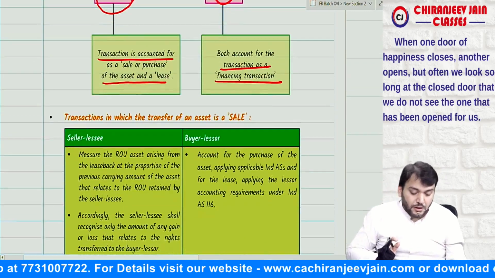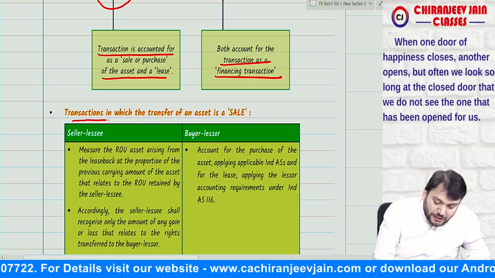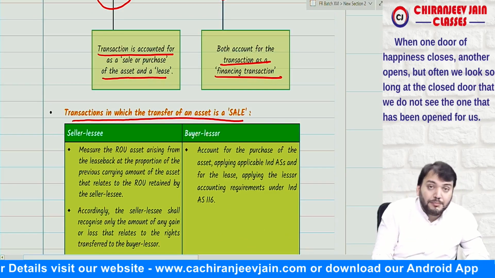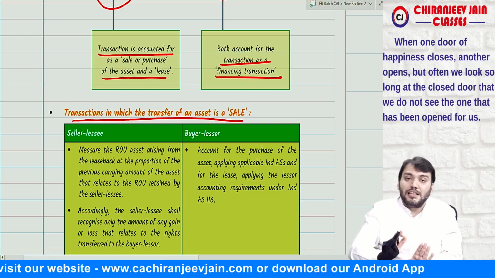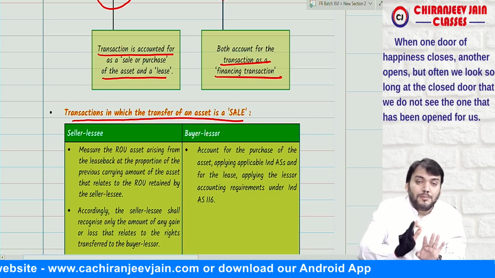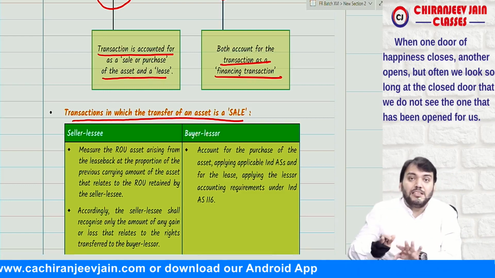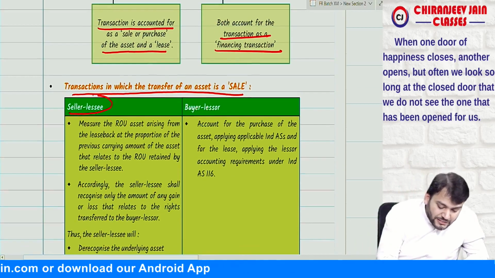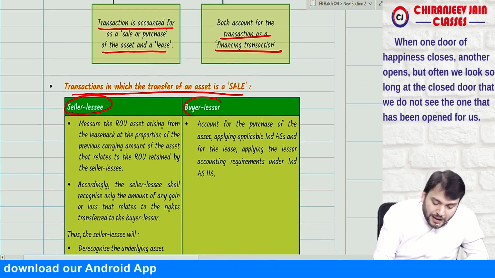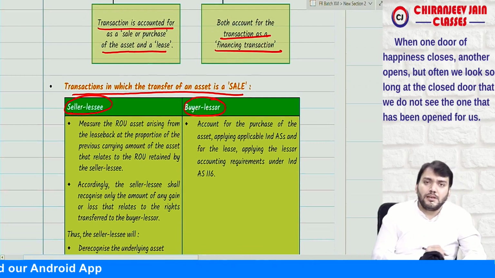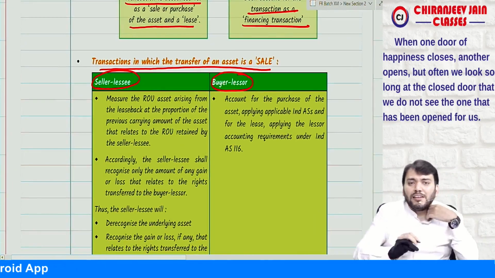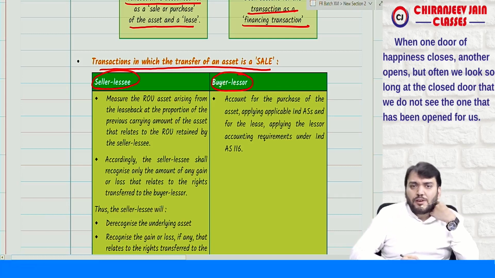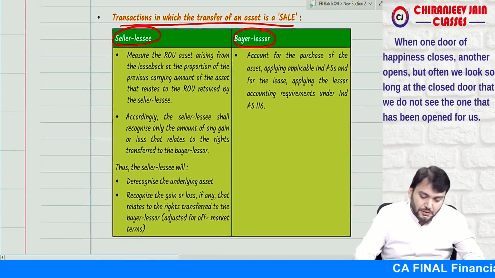Understood? So if the transaction in which transfer of an asset is a sale, meaning the control has been transferred, then what needs to be done? In the books of seller and lessee first, then in the books of buyer and lessor. Correct? Understood? So what does Ind AS 116 say?